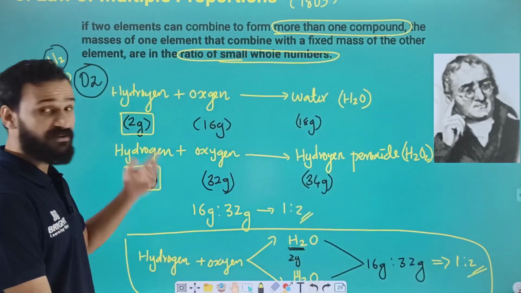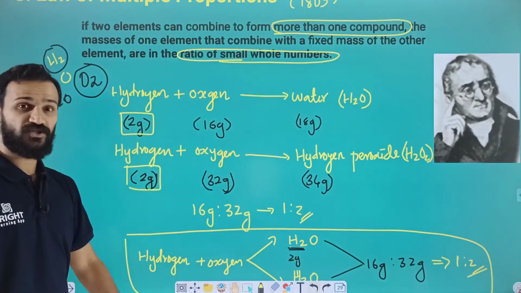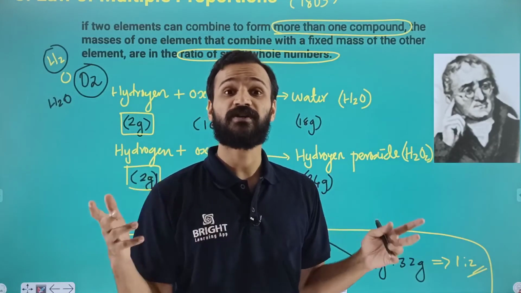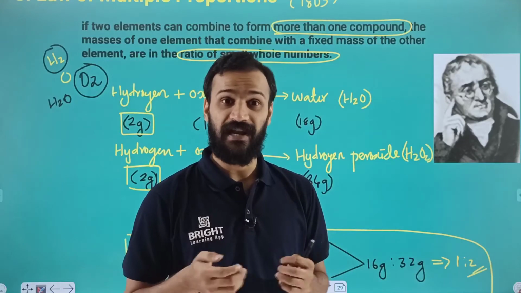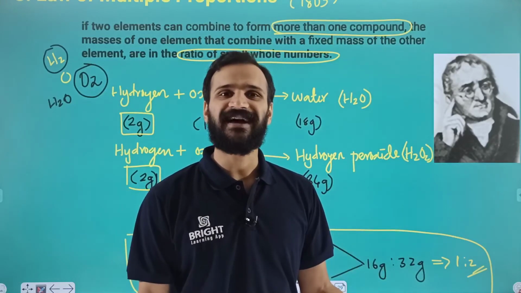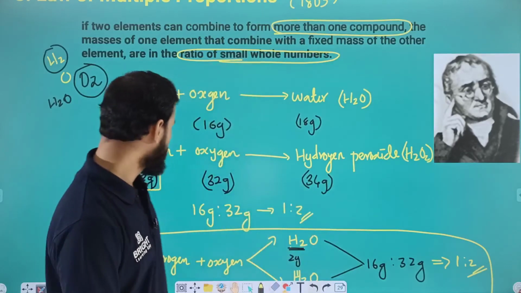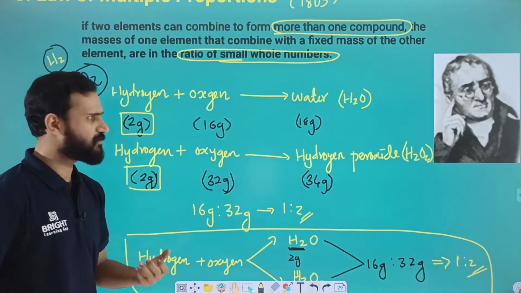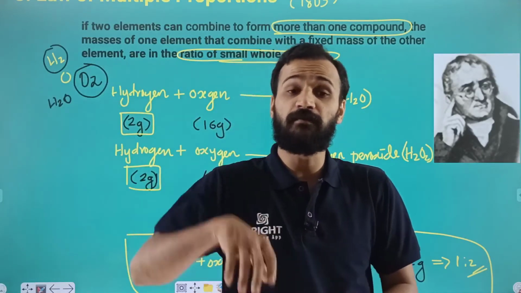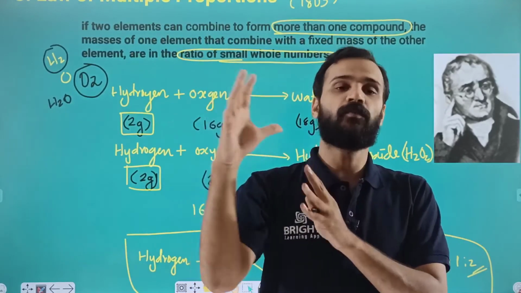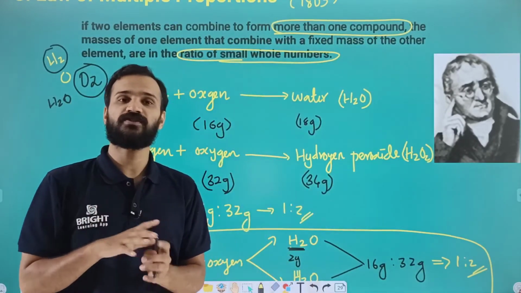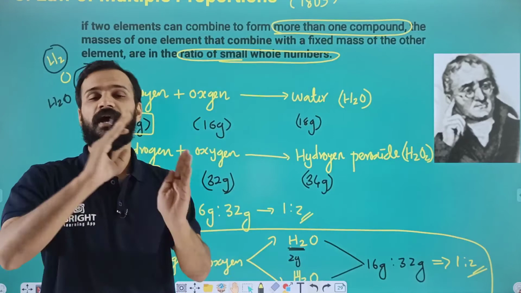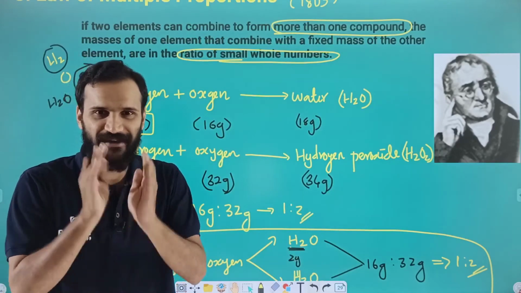Sometimes they will give that when hydrogen and oxygen combine together and form 2 compounds, or carbon dioxide and carbon monoxide, and they will ask which law of chemical combination this is based on, who proposed that, and to explain it. Likewise, we can expect questions. Sometimes it is based on hydrogen and oxygen, sometimes carbon and oxygen. If 2 elements combine together and form more than one compound, and in those compounds the element combined with a fixed mass of the other element is in simple whole number ratios, you must remember the definition, the name of the scientist, and the illustration by using an example also. Is this clear?